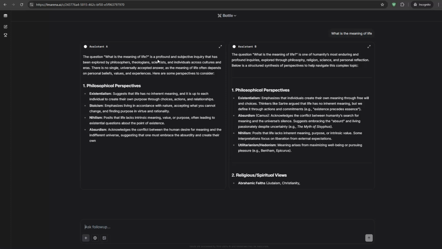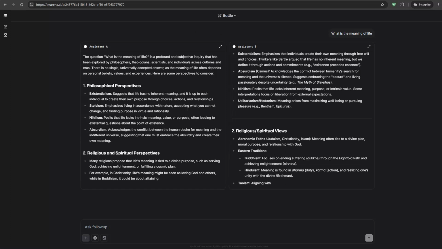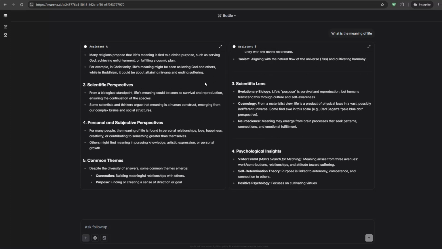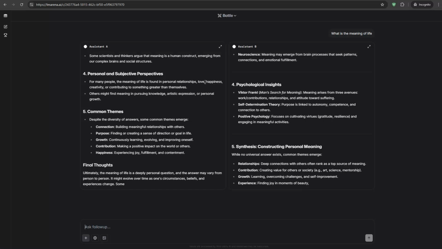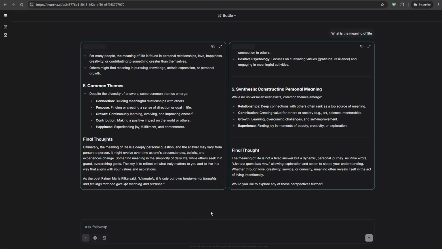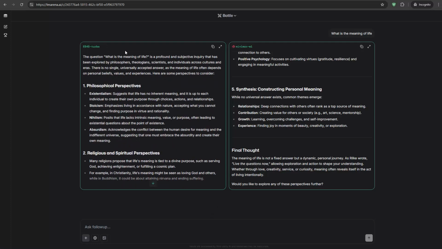And again, one more time, we can compare exactly which of those answers we prefer. You can read through that if you want. I will not do that. I just wait until the answer is finished, and then I just choose which of those I find better. In this case, I just say it's a tie because I did not read that. And the interesting part now is currently we do not know what model it is, but now if we score and say which of them is better, I say it's a tie for now, then if we do this, this just reveals, if I scroll up, as you can see here, the model itself.